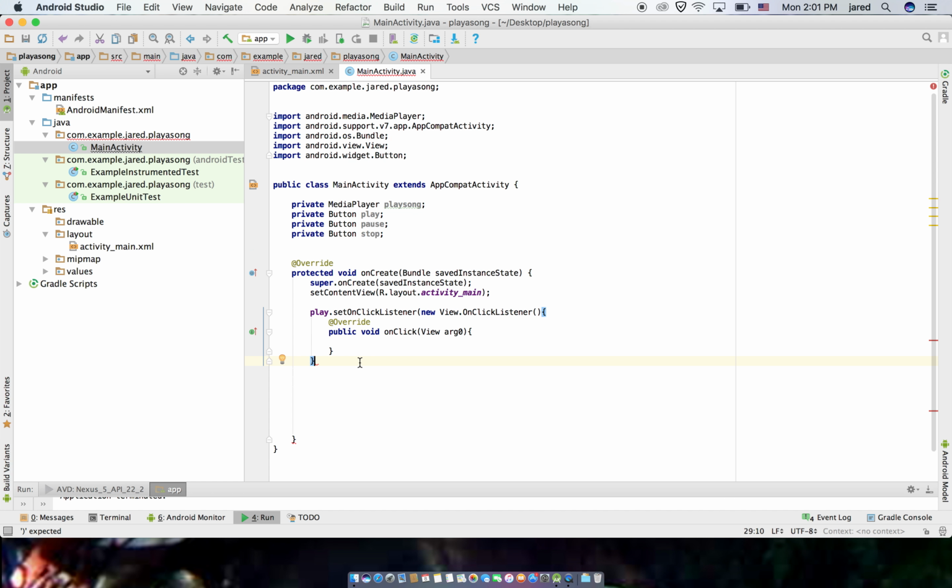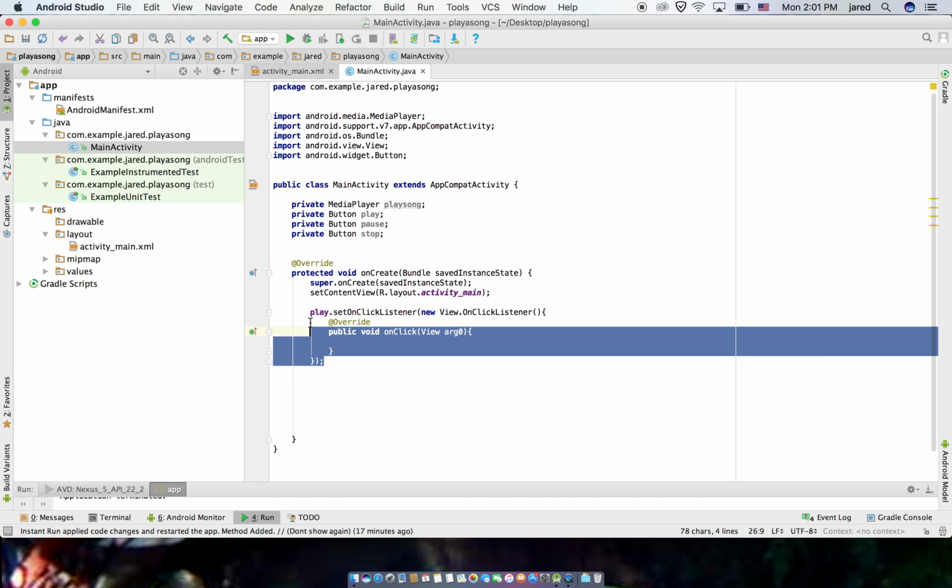And here, so that should work perfectly.